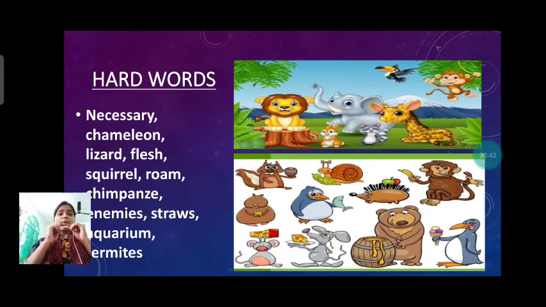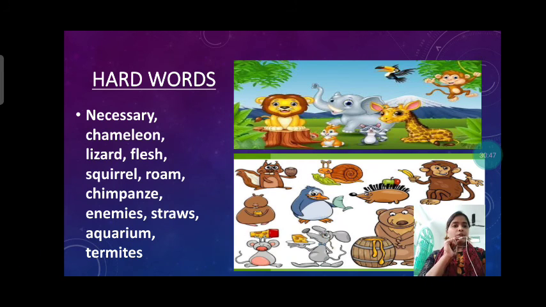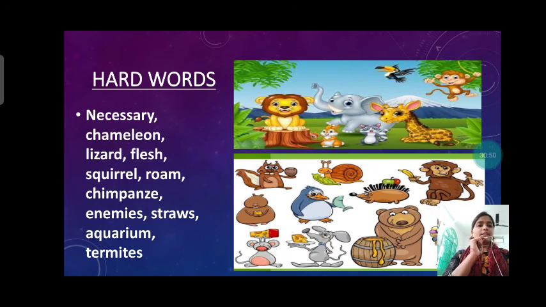Now there are some hard words from this chapter. Please write this and learn this very nicely.